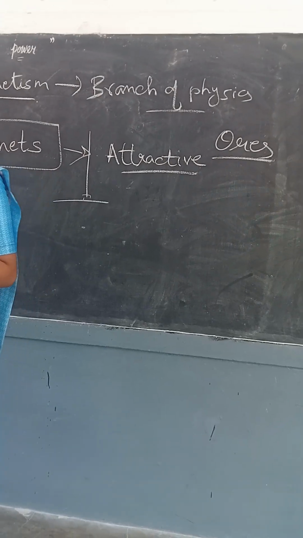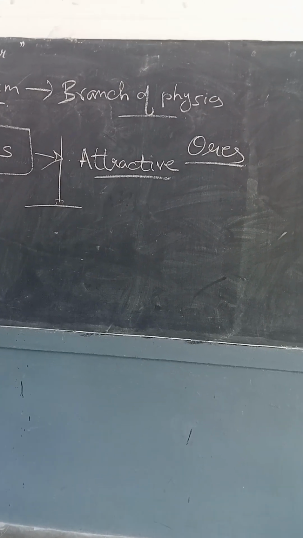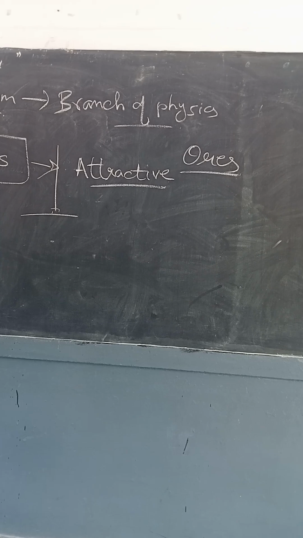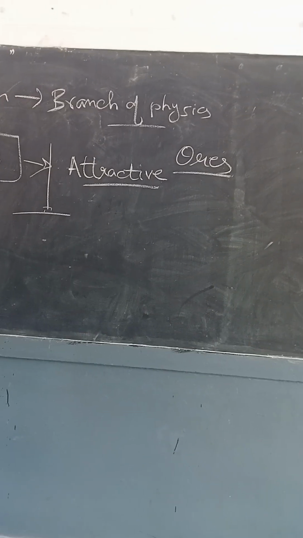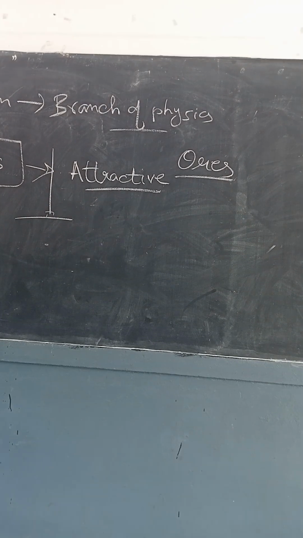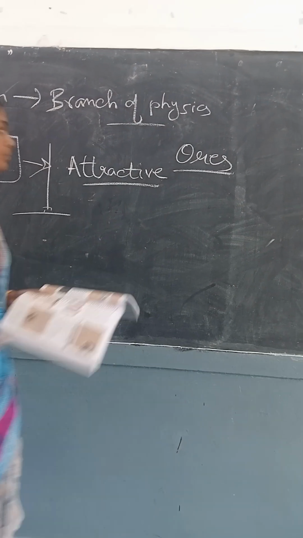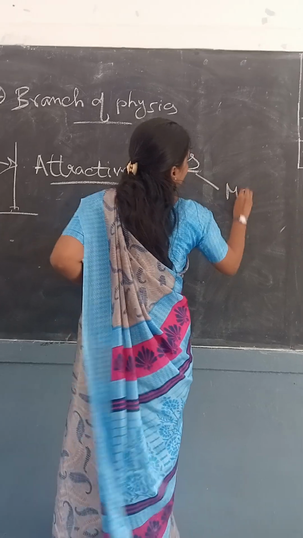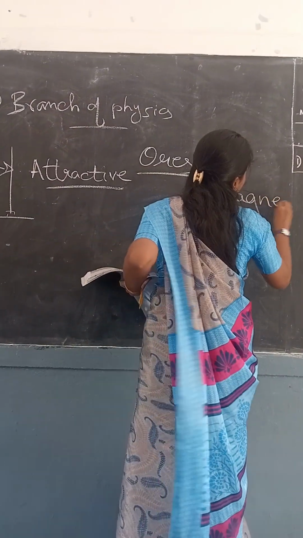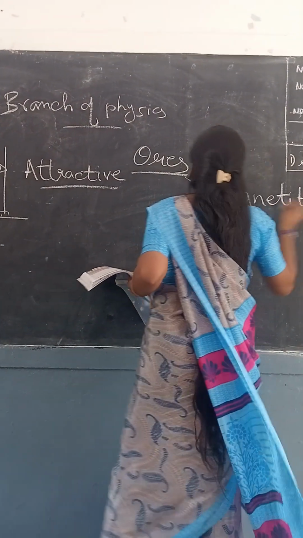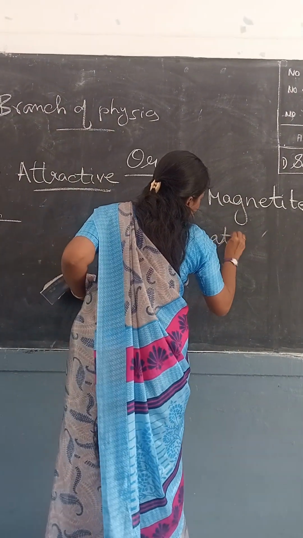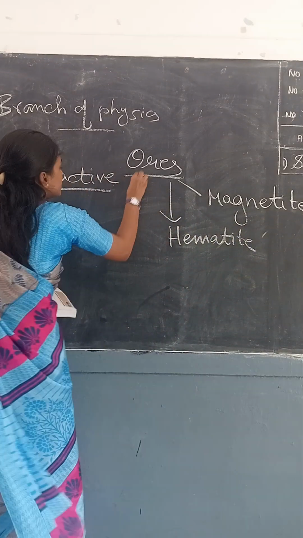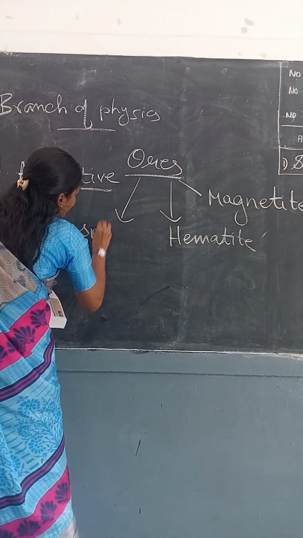So in nature we have iron ores. The major three iron ores are magnetite, which we have already seen, hematite, siderite. What are the three?